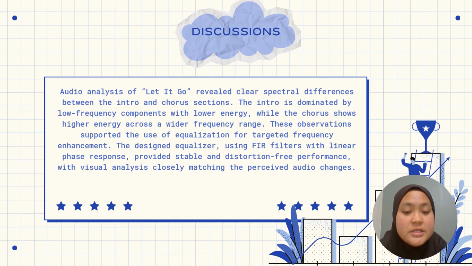So for the discussion, this audio analysis of Let It Go from Frozen reveals a clear spectral difference between the intro and chorus section. The intro is dominated by lower frequency components with lower energy, while the chorus shows high energy across a wider frequency range. So this observation supported the use of equalization for targeted frequency enhancement. So the designed equalizer using FIR filter with linear phase response provided stable and distortion-free performance, with visual analysis closely matching the perceived audio.